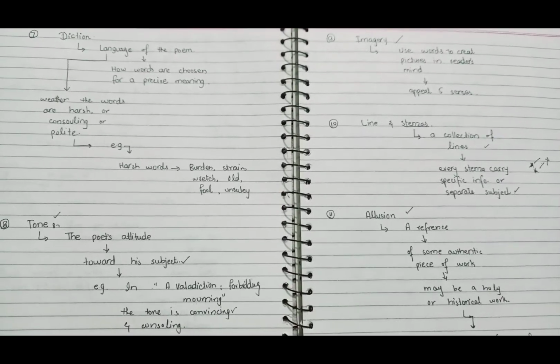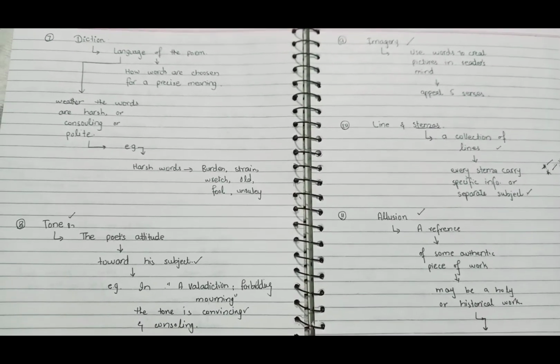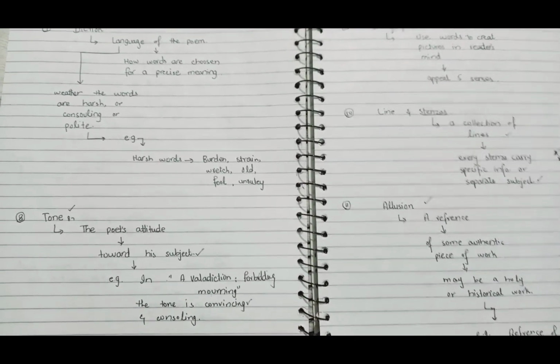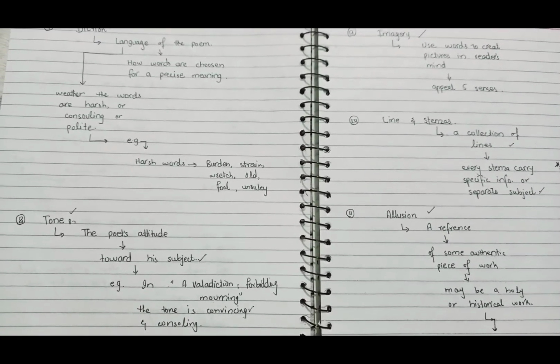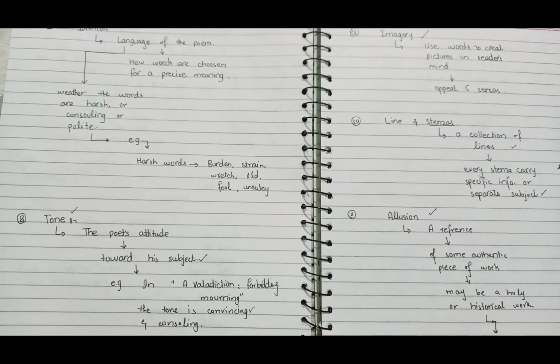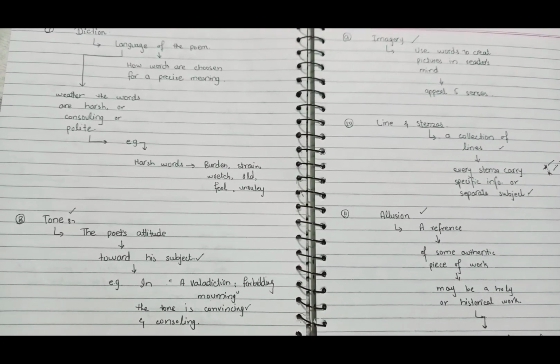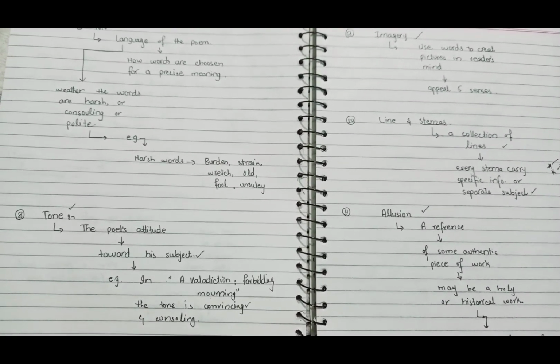Next come lines and stanzas. Lines and stanzas are the basic structure of a poem or poetry. The lines collectively make a stanza. 3 to 4 lines or 5 to 7 lines collectively make a stanza.